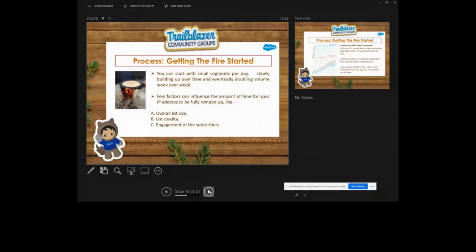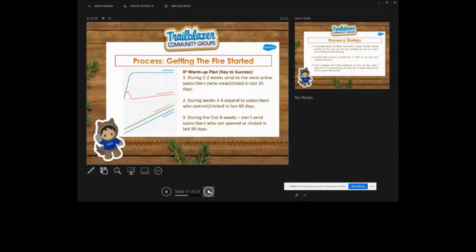Next please, Anil. Here we can see the warm-up plan. During weeks 1 to 2, we send to the most active subscribers who opened or clicked in the last 30 days. During weeks 3 to 4, we expand our list to subscribers who opened or clicked in the last 60 days. During the first 6 weeks, don't send to subscribers who have not opened or clicked in the last 90 days. So always ensure that you are sending consistently,